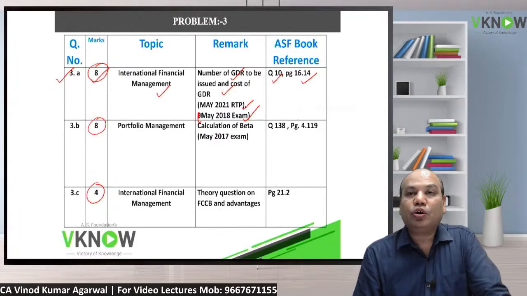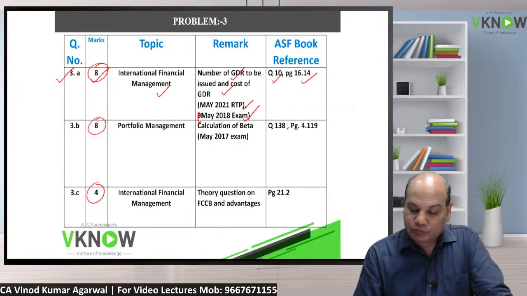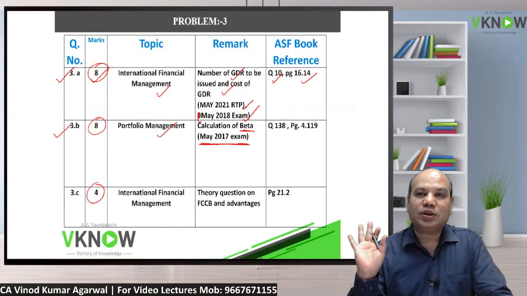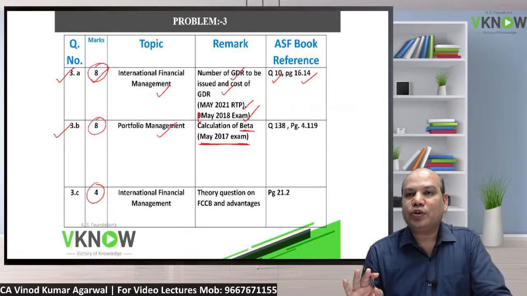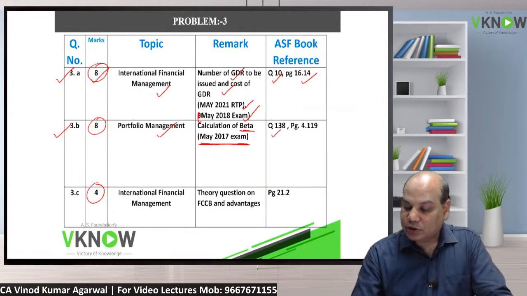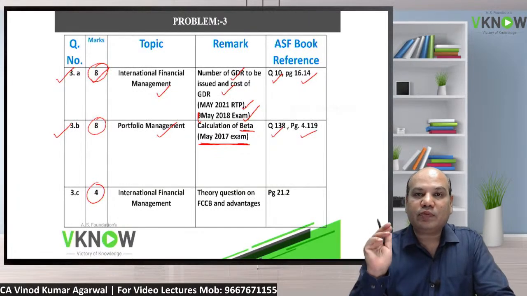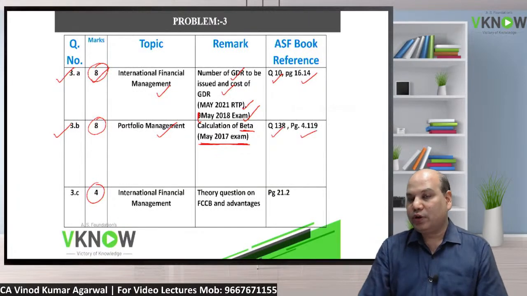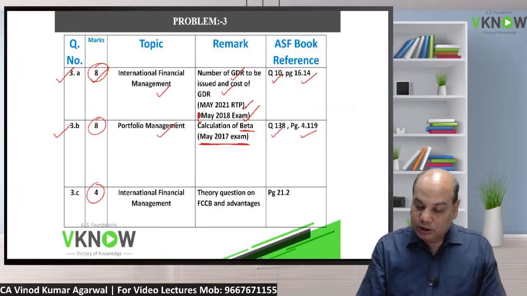Question number 10 on page 16.14 of our class notes. Question number 3B, one of the simplest questions on portfolio management, was a question on calculation of beta. This question was copied from the May 2017 exam, only they have changed the numbers. The entire framework of the question is the same, and we have the same question in our book, question number 138, page number 4.119. Very easy question.